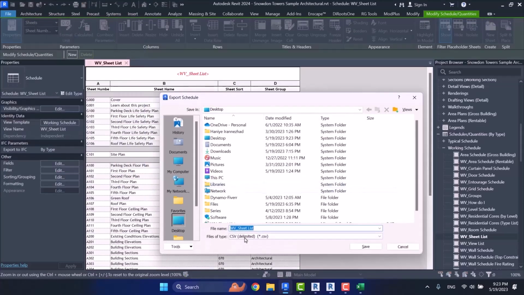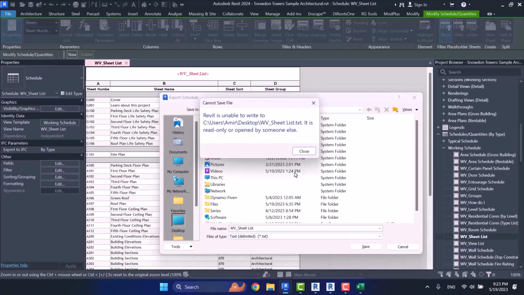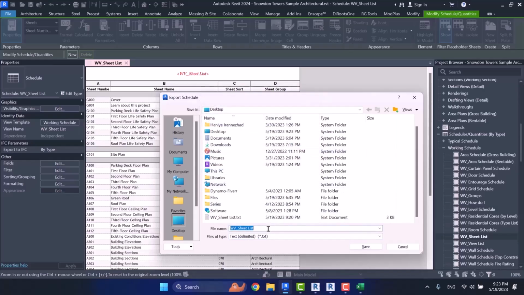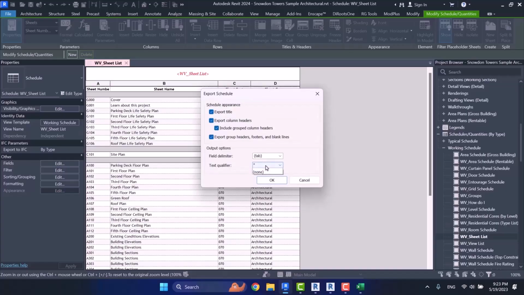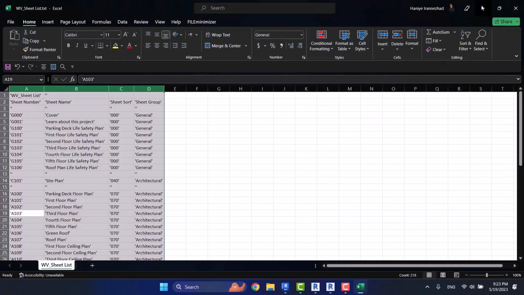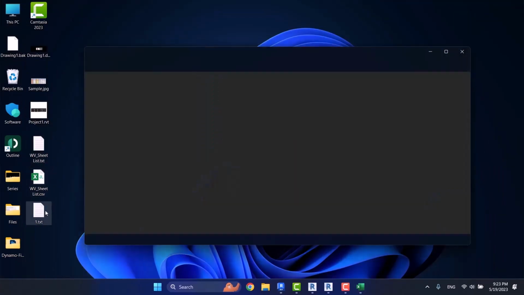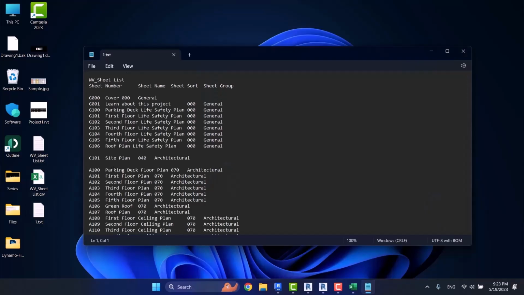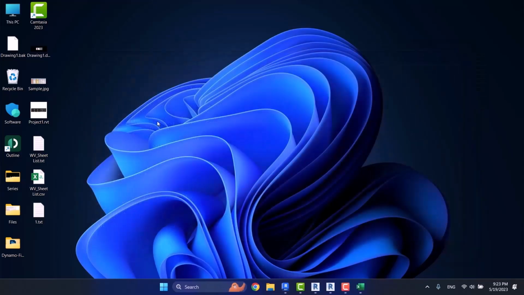Here I choose text. I rename this. Here I set it on comma. I can also set it on none. When I choose none and then come here and open my file, you can see here that the commas are gone. That's something you can set.